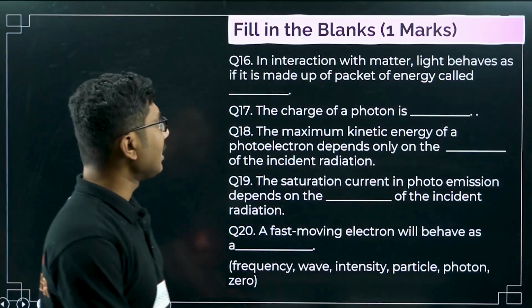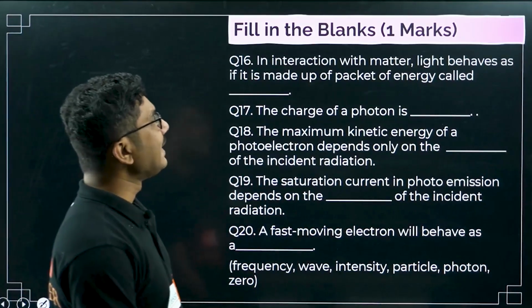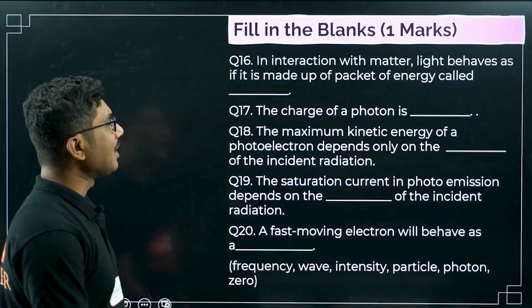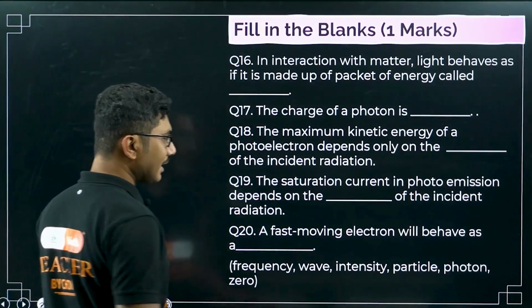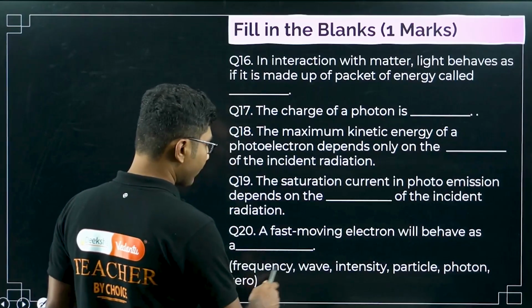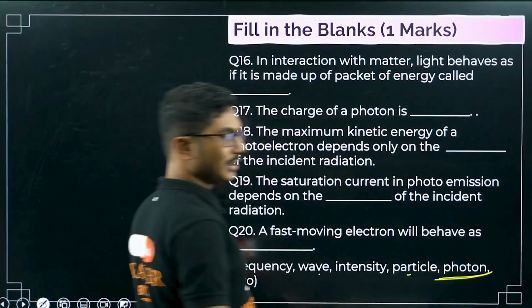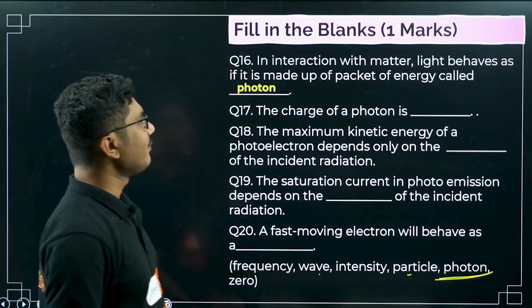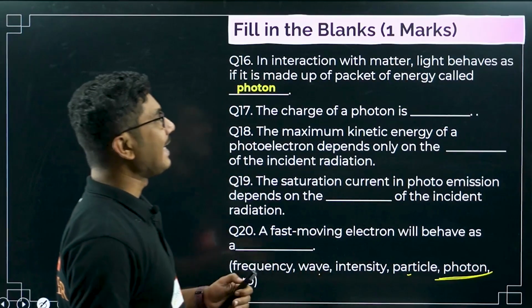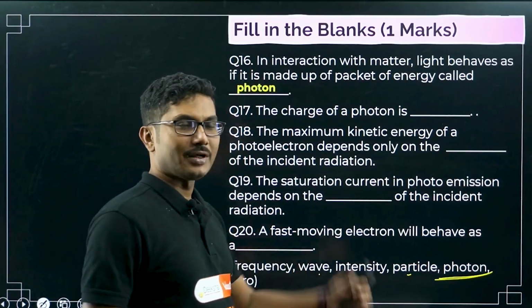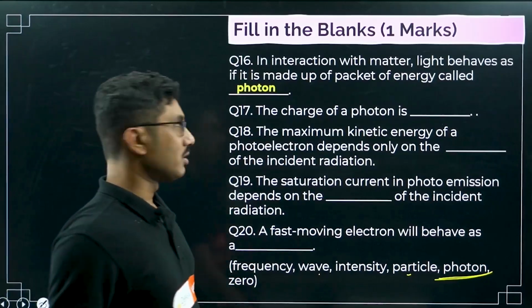Now let's look into the fill in the blanks. In the interaction with matter, the light behaves as if it is made up of packets of energy called dash. So packet of energy, we know the name. In the given options: frequency, wave, intensity, particles, photons. Yes, this looks similar, right? So answer will be photon. In the interaction with matter, the light behaves as if it is made up of small energy packets. These energy packets are called photons, right?